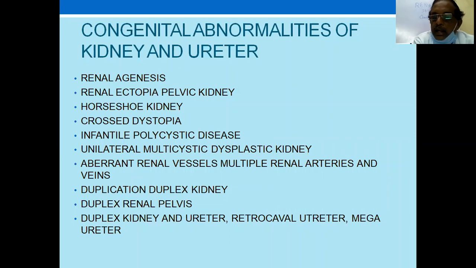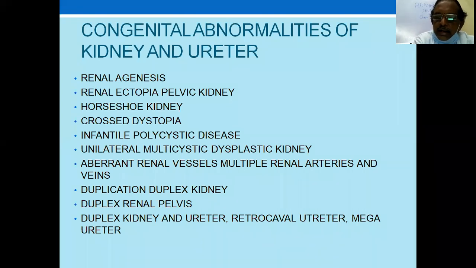That's why people are encouraged to donate their kidneys if it is for a close relative, because one can sustain life with one kidney alone. So there are very many renal abnormalities, congenital abnormalities of the kidney and ureter.